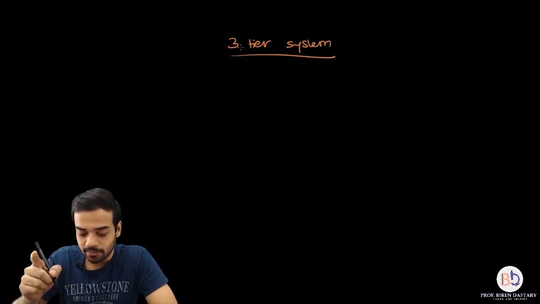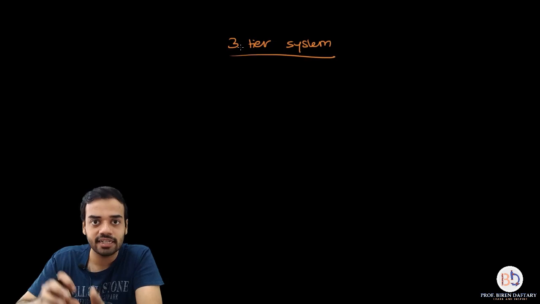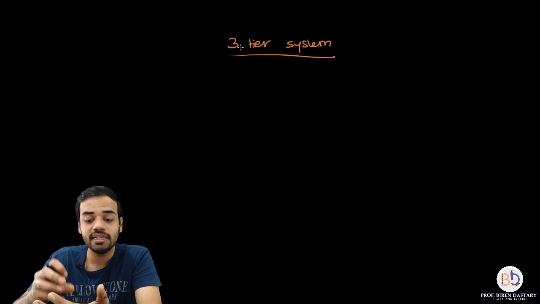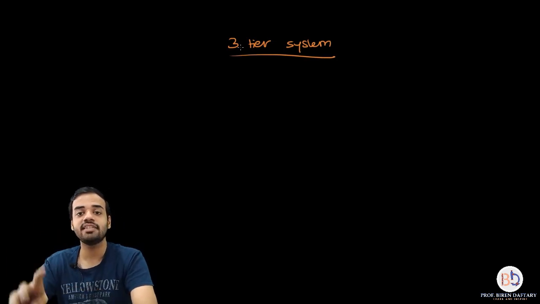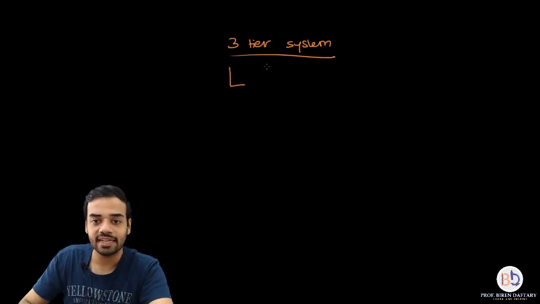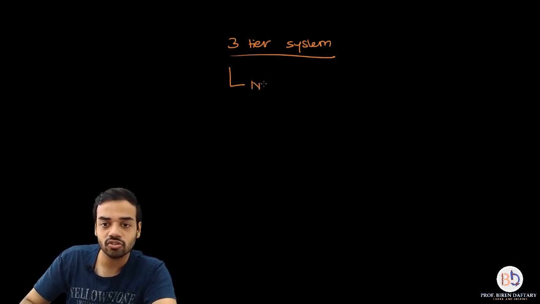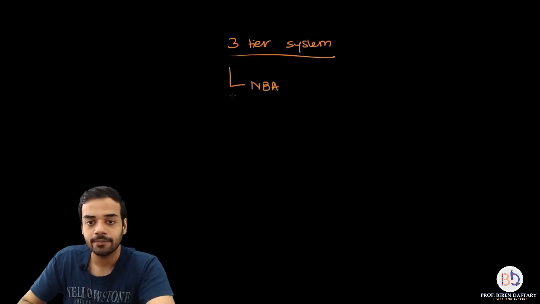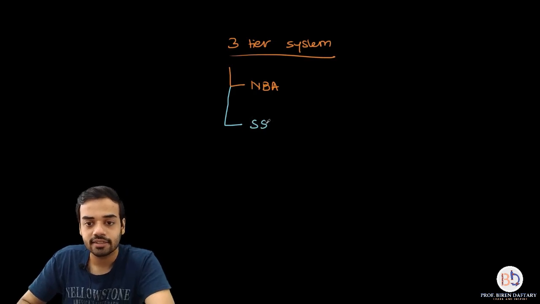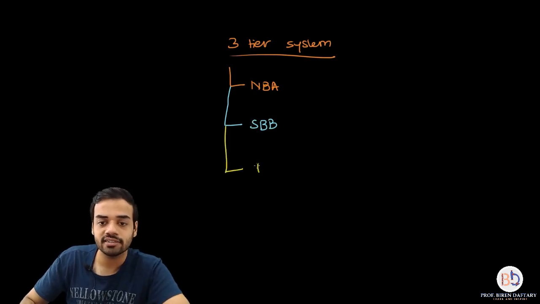This system has been implemented so that this act can be regulated at the national level, that is the country level. The act can be regulated at the state level, and it can be regulated at the city level. So there are basically three tiers which are formed. The first tier is called NBA, the second tier is called SBB, and the third tier is called BMC.